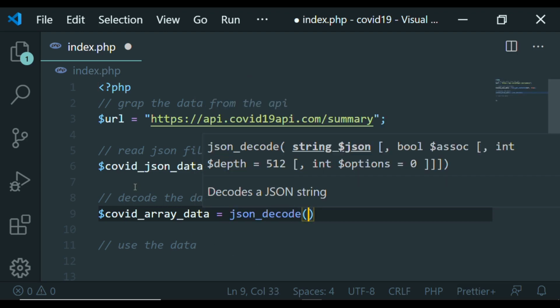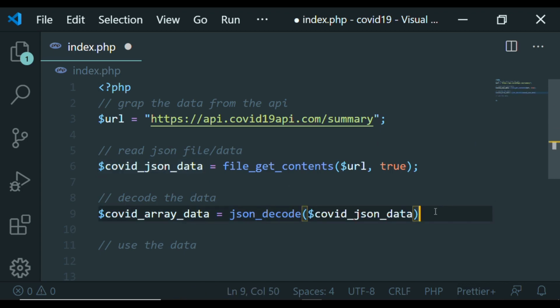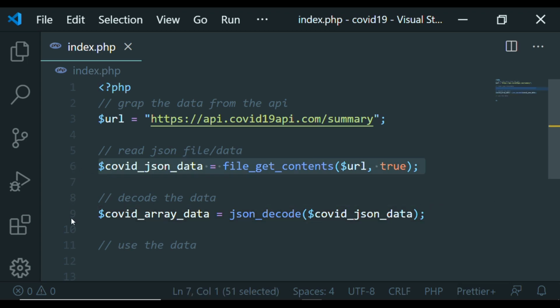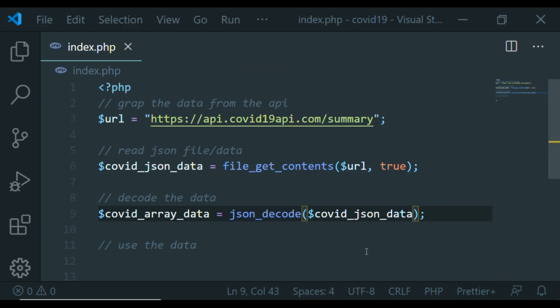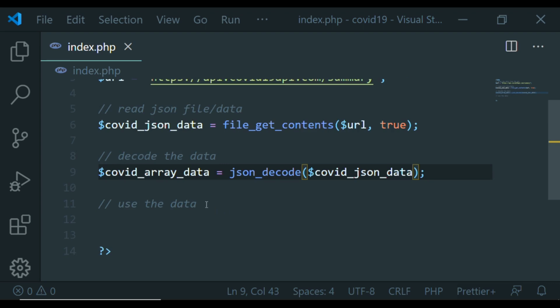Now when I say JSON decode, I will grab this and then I'll pass it as an input parameter to this JSON decode function, and that's it. So now we're grabbing the data on line 6. On line 9, we're using the data we grabbed and then passing it to this other function and converting it back to a PHP array, and that's it.